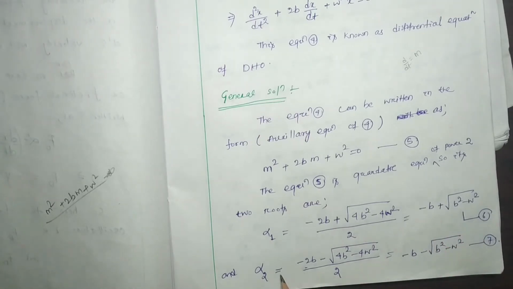Likewise, another root will be minus b minus square root of b square minus 4ac, by 2a. So here minus b means minus 2b, minus square root of 4b square minus 4 omega square, whole divided by 2a. 2a means, here a is 1, so 2. So minus b minus square root of b square minus omega square. Let this be equation number 7. So here we got the two roots. One is minus b plus square root of b square minus omega square, and another is minus b minus square root of b square minus omega square.